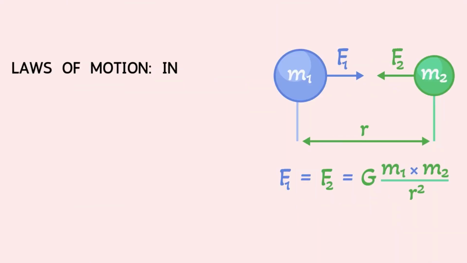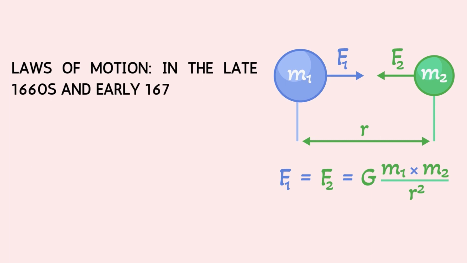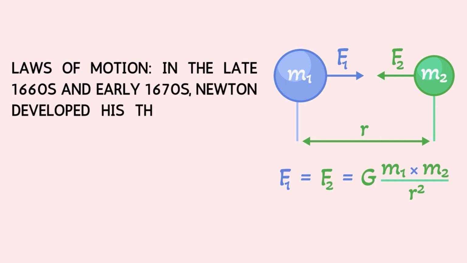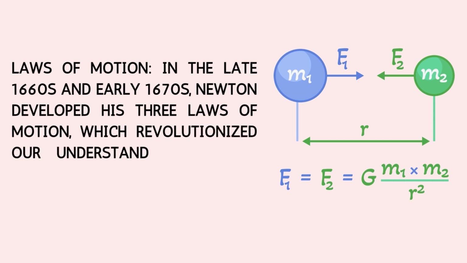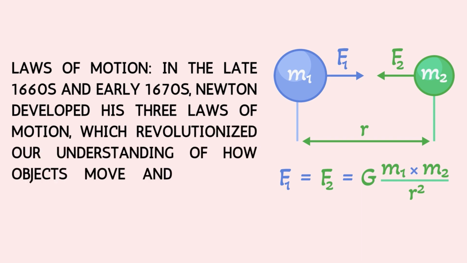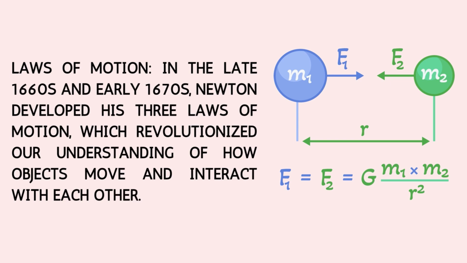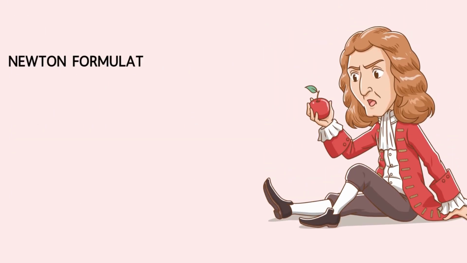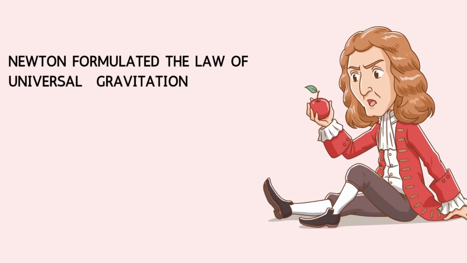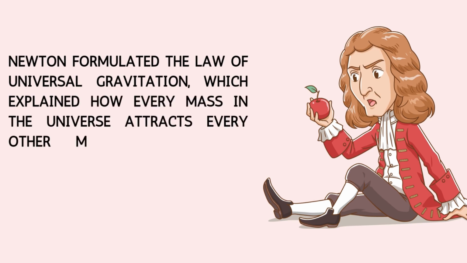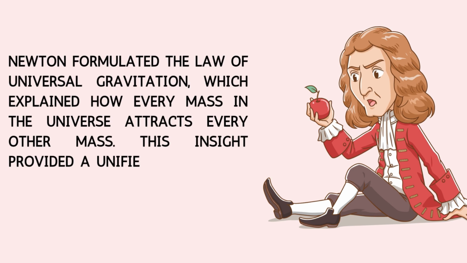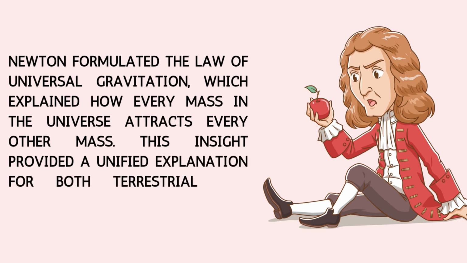Laws of motion. In the late 1660s and early 1670s, Newton developed his three laws of motion, which revolutionized our understanding of how objects move and interact with each other. Newton formulated the law of universal gravitation, which explained how every mass in the universe attracts every other mass. This insight provided a unified explanation for both terrestrial and celestial motion.